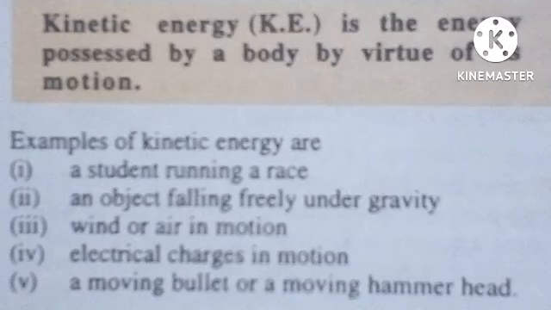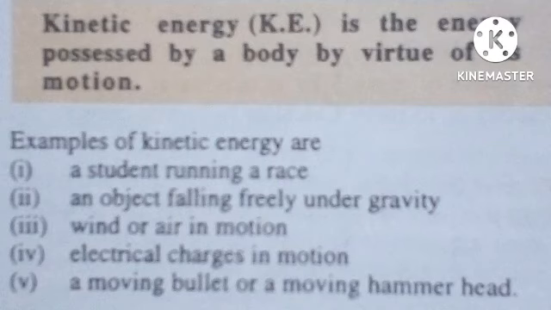Now another kind of energy is called kinetic energy. Kinetic energy is the energy possessed by a body by virtue of its motion. Whereas potential energy was energy based on position, kinetic energy is based on motion. That means if an object is moving, for example, you know what will happen when a moving car hits an object. That object will fly away in a particular direction. Now, that is not the car itself, but the energy possessed by virtue of the motion of that car. So that is why mostly when accidents occur, people get displaced, they move around.